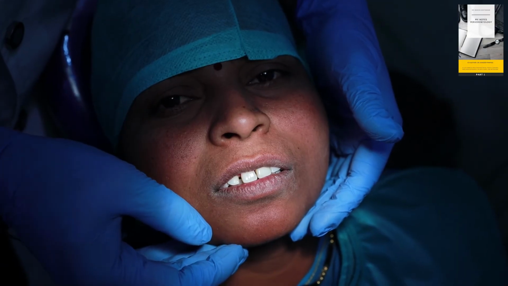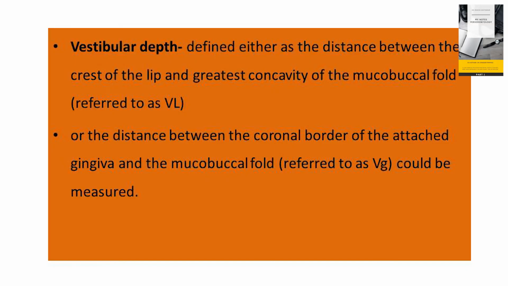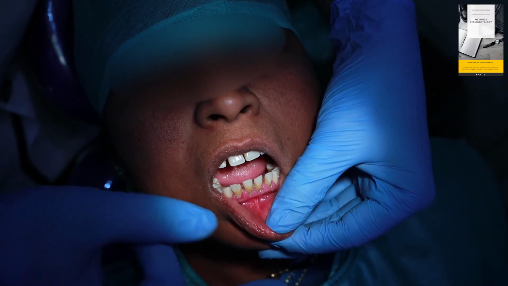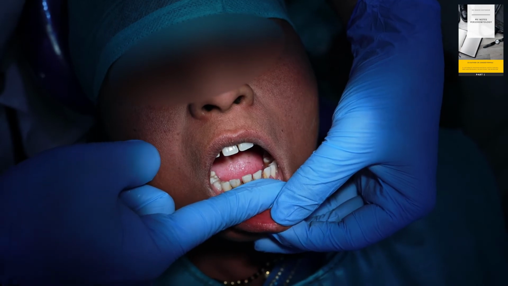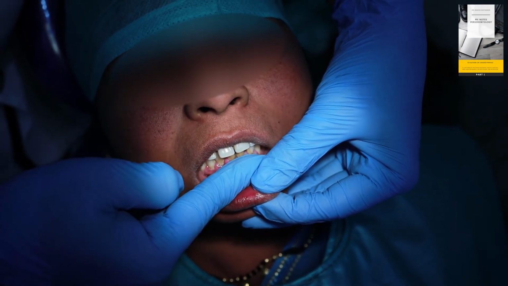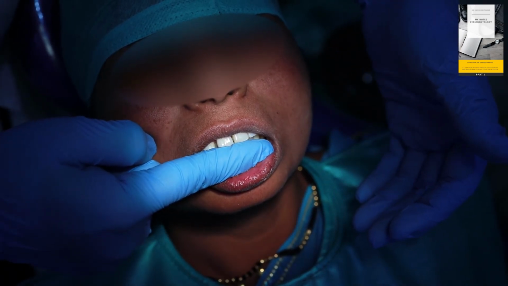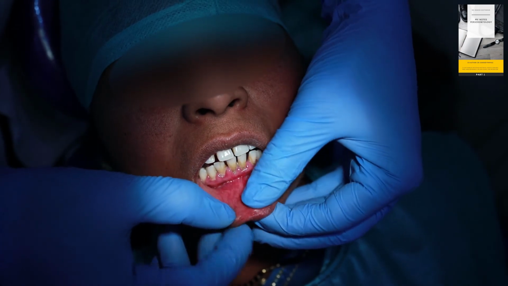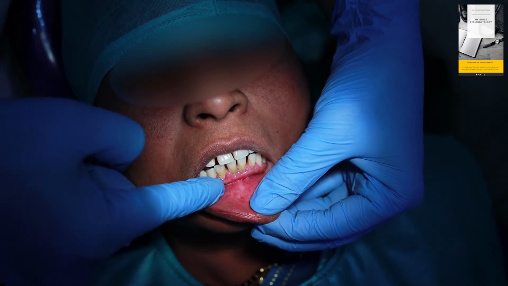Moving on to the next mucogingival problem, that is inadequate vestibular depth. The vestibular depth should be adequate because it indicates whether the patient can perform oral hygiene methods properly or not. To check whether the vestibular depth is adequate or not, you have to place the finger inside the vestibule, ask your patient to close in centric occlusion, and then check whether your lip is moving or not. Here you can see my lip has moved. That indicates the vestibular depth in the anterior region is inadequate.